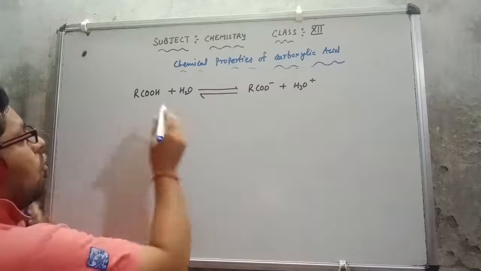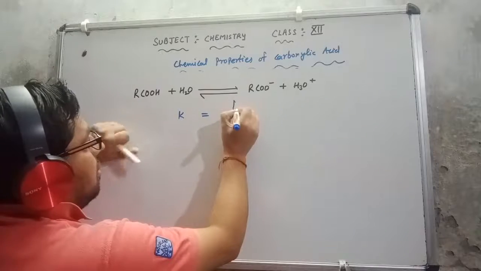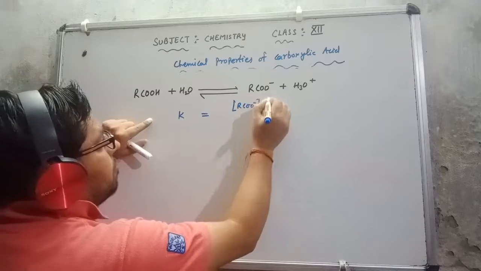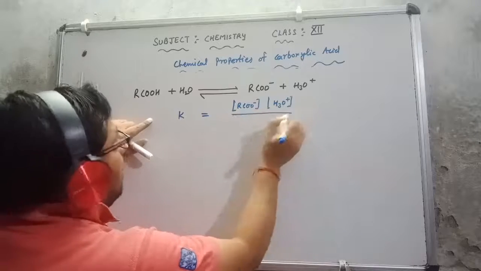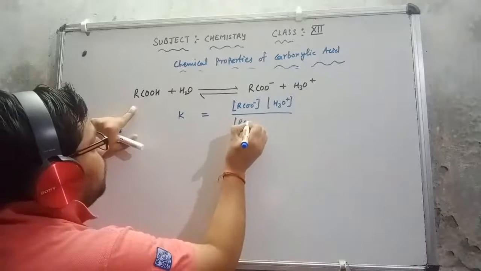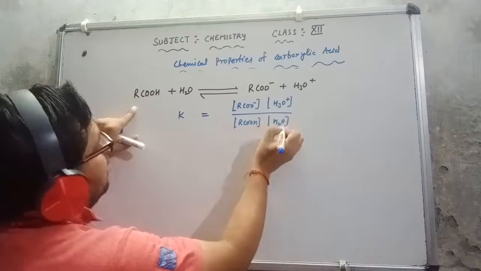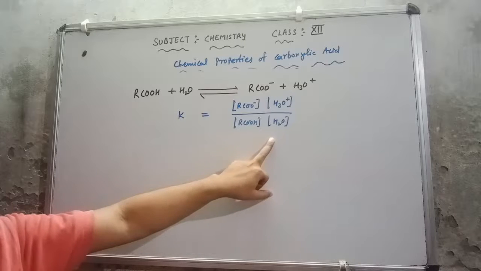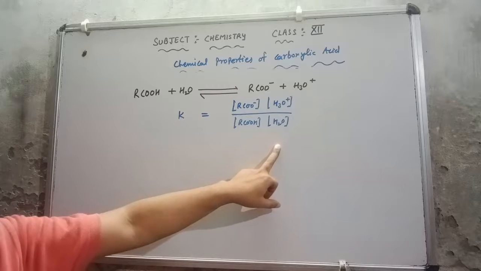So what will be there? K equal to what? The molar concentration of RCOO negative into the molar concentration of hydronium ion upon the molar concentration of RCOOH into the molar concentration of water. The molar concentration of water we know is always unity, because whenever we are doing the reaction, water is in excess amount.